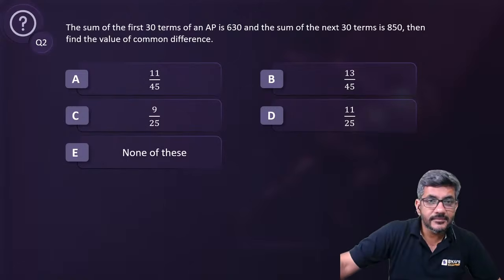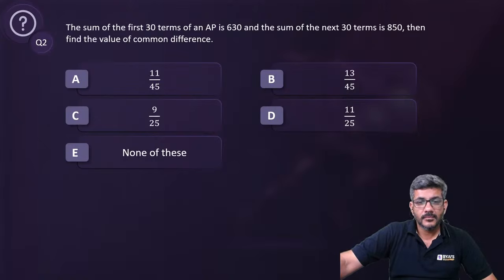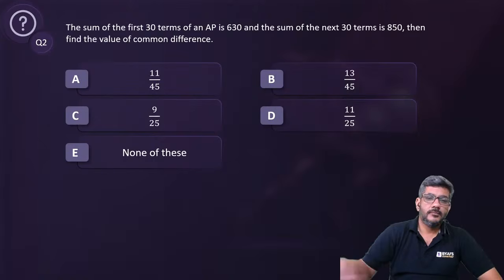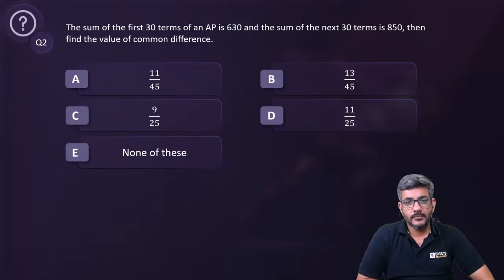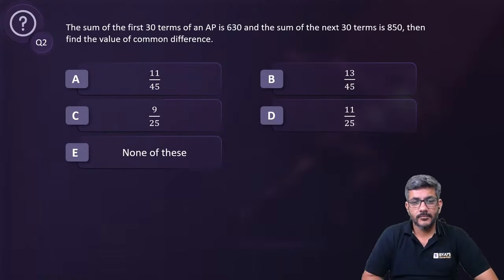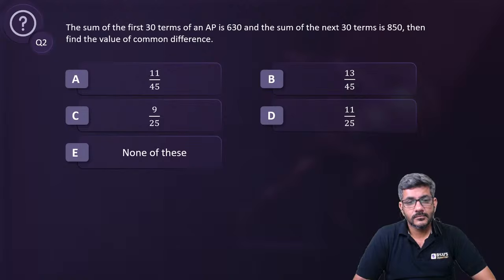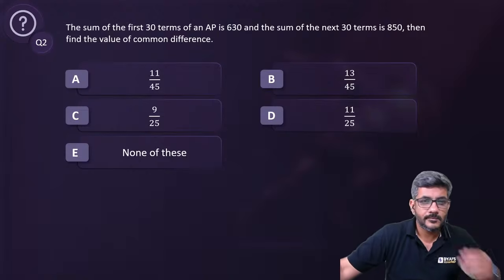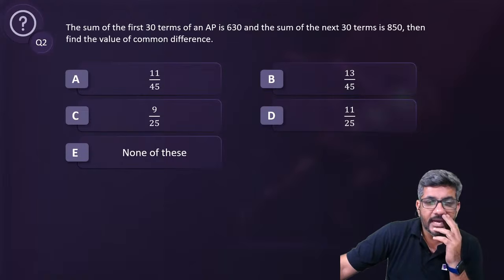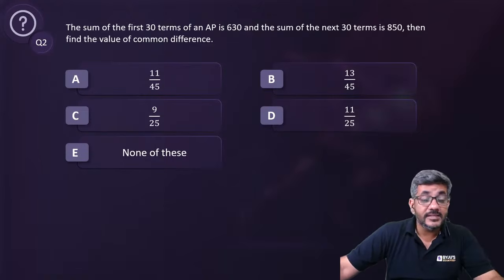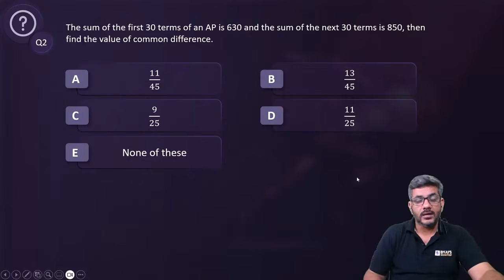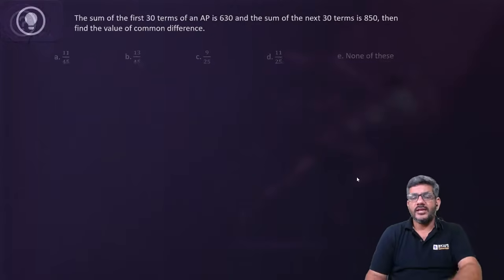Any answer, guys? Okay, I don't see any answer, so let's start doing it. Of course, there are easier ways of doing this, and some conventional ways as well. I'll try to give you an easy way of doing it.